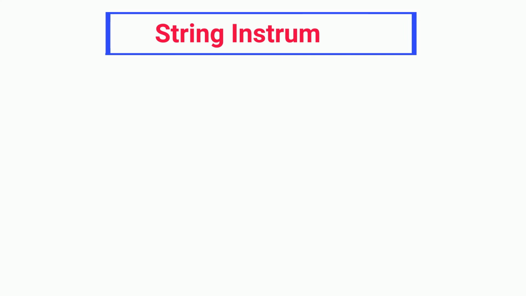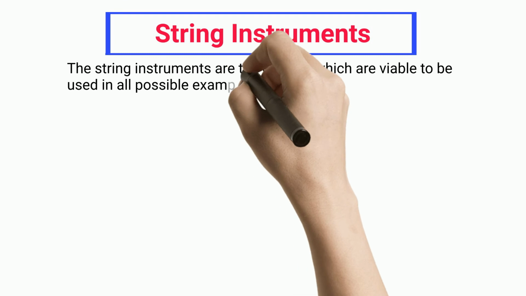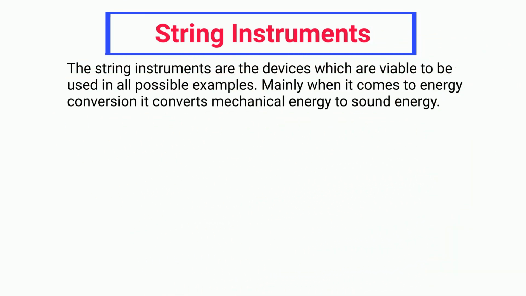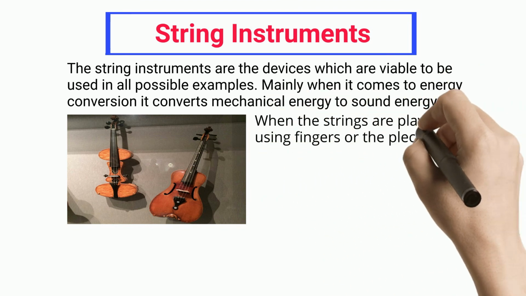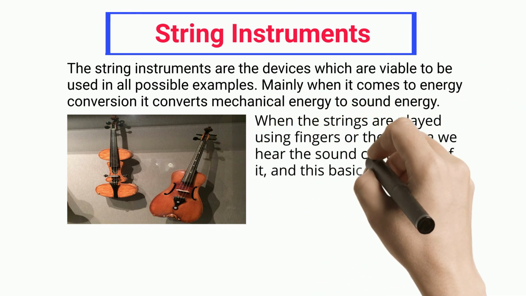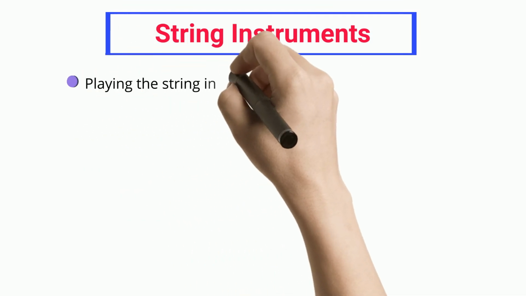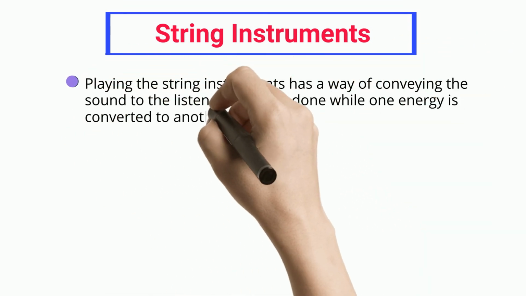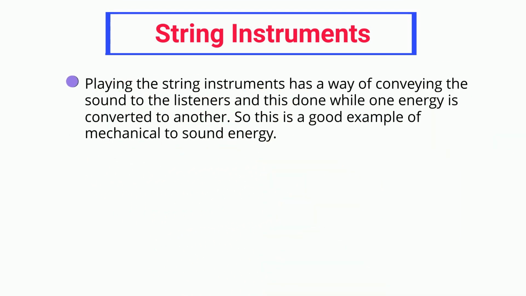String instruments. The string instruments are devices which can be used in all possible examples. Mainly when it comes to energy conversion, they convert mechanical energy to sound energy. When the strings are played using fingers or a plectrum, we hear the sound coming out of it, and this basically is the conversion of mechanical to sound energy. Playing string instruments has a way of conveying the sound to the listeners, and this is done while one energy is converted to another. So this is a good example of mechanical to sound energy.